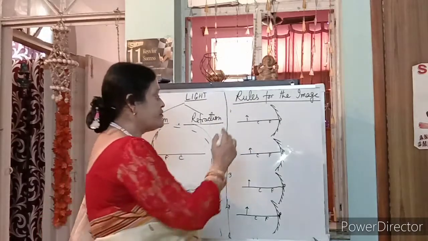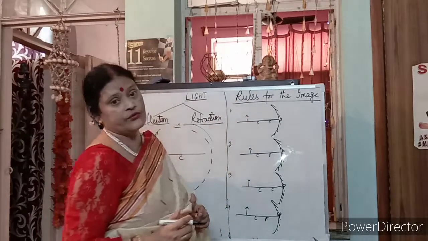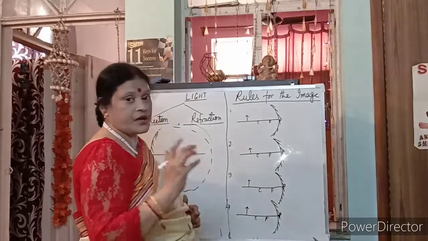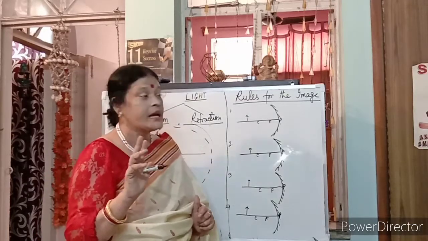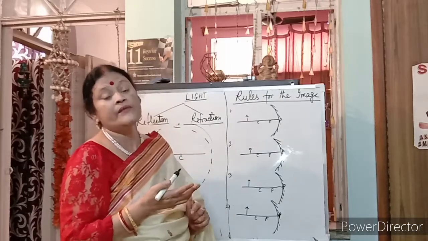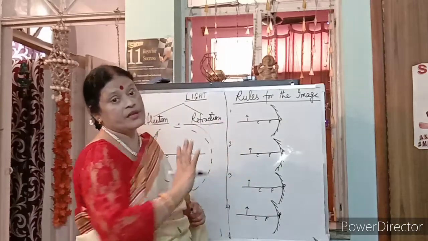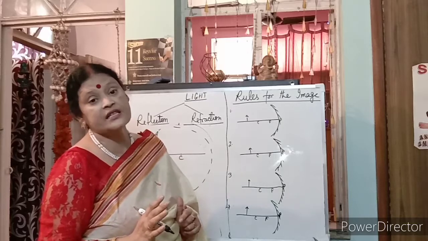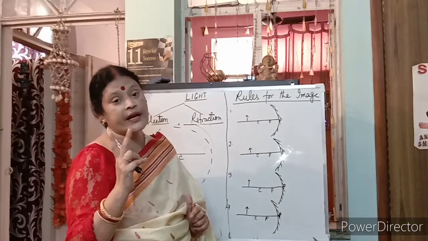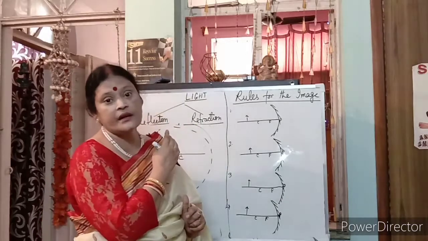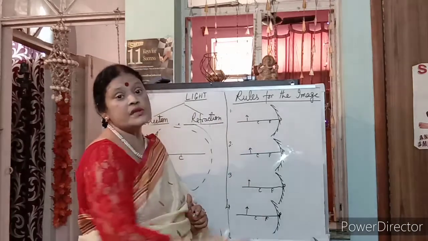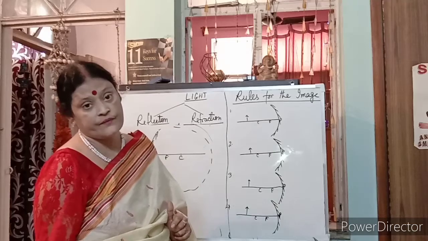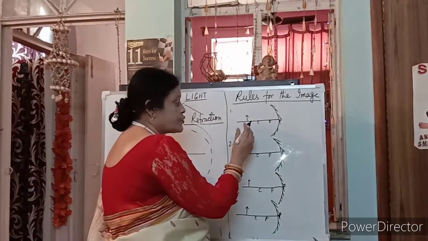This is the object and we mark an arrow above it. Now, we will consider only 2 rays. If more than 2 rays are drawn, the image gets messed up and is not clear. That is why we take only 2 rays when drawing the image. Here I will explain all these rules, how you can make the image. Clear, student? Now, the first rule.